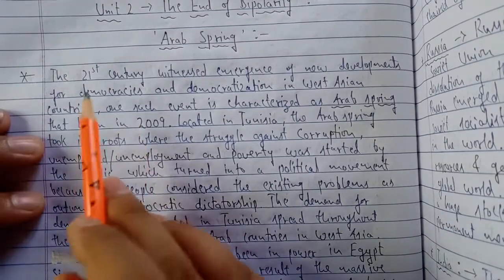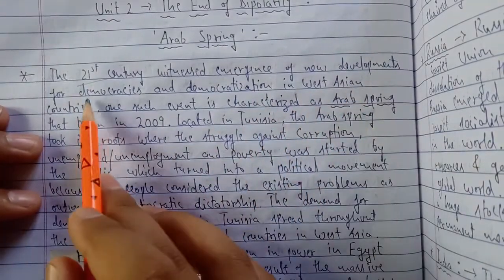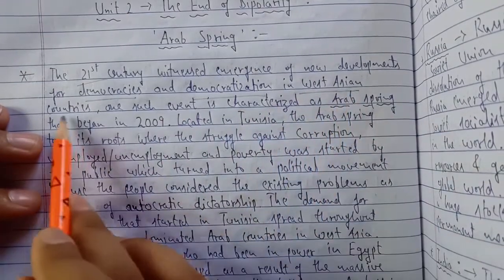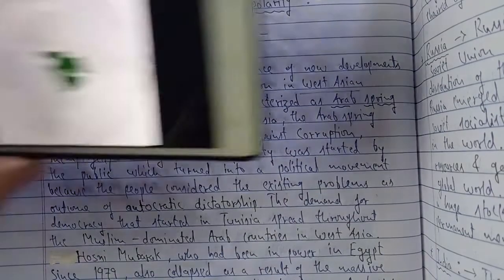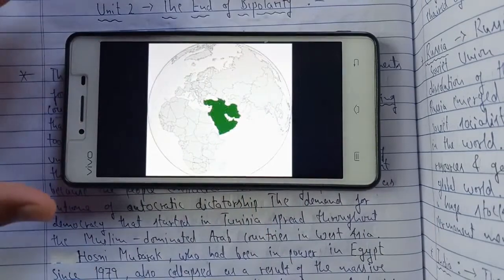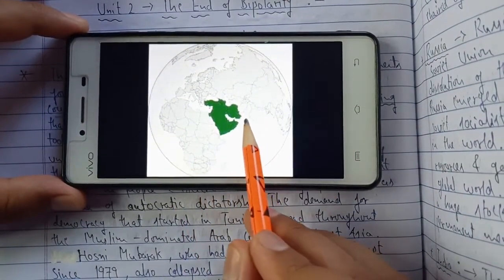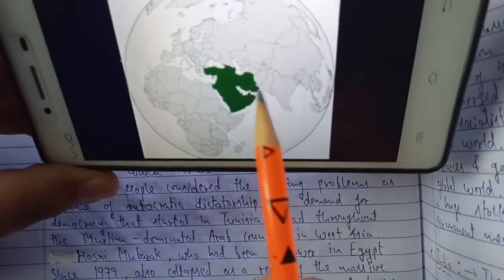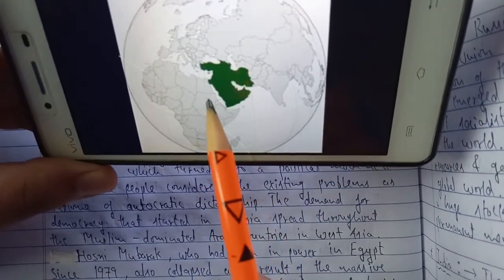In the same way, in the 21st century, there has been the emergence of new developments for democracies and democratization in West Asian countries. First of all, let me show you which are the West Asian countries, so that it would be easy for you. I hope this is visible to you. This is the world map, on the globe. This is India. The green shaded part is West Asia.